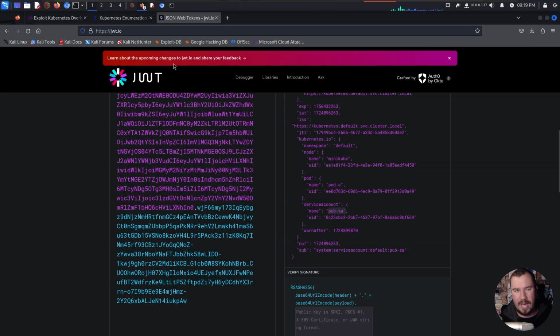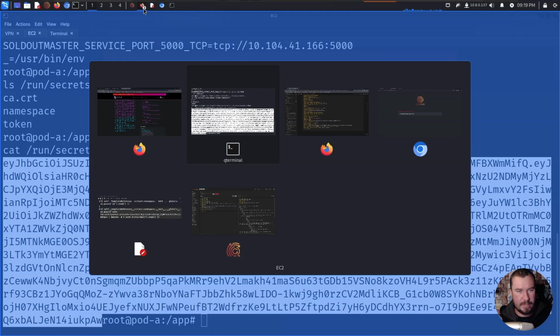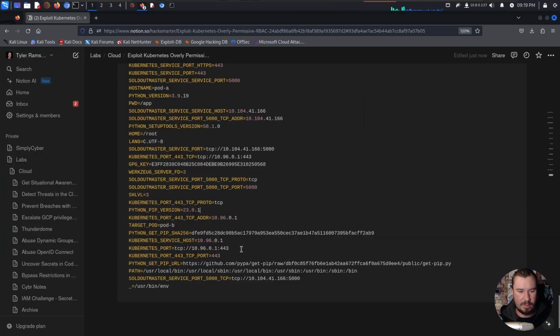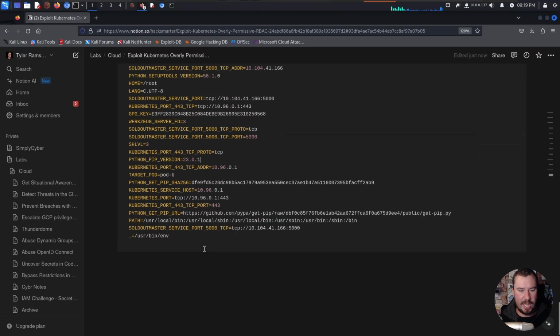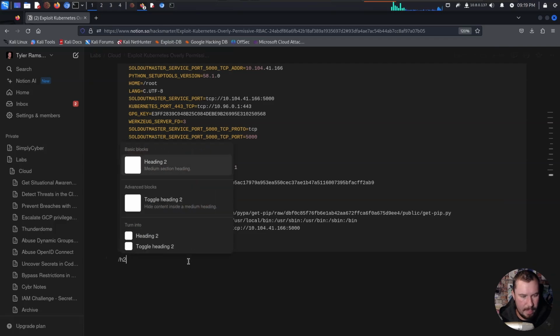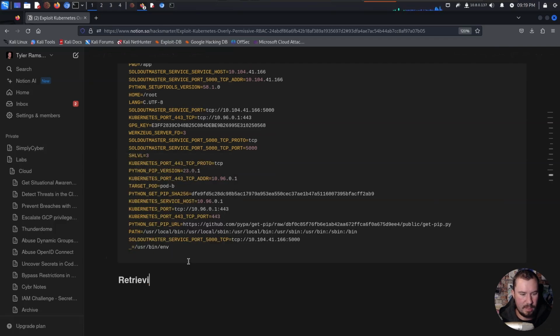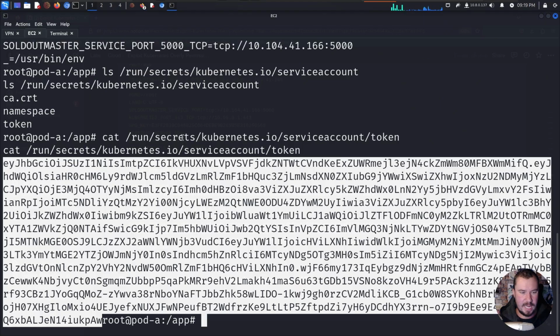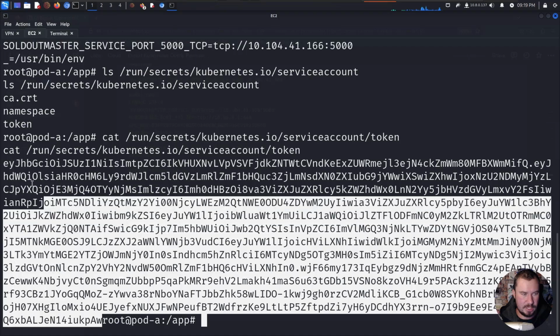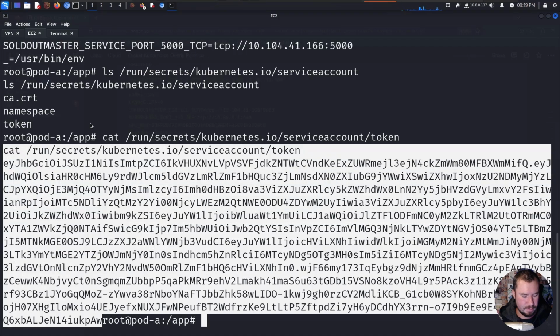But before we do that, let's update our notes to make sure we are taking good notes on all of this stuff. So we have checking the environment, and we'll just say retrieving the Kubernetes service account JWT. And we'll drop the syntax in there as well as the JWT. So we'll go like so.